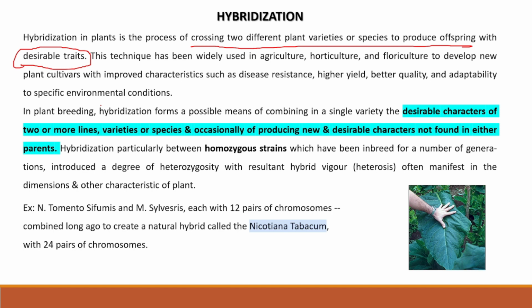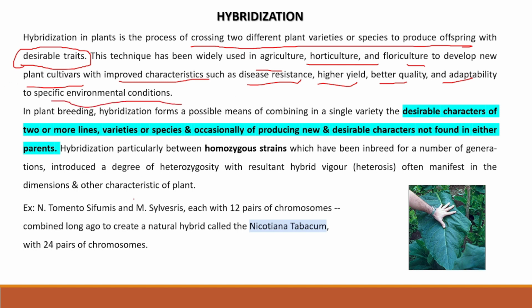To get desirable traits, desirable quality plants, we need to cross two different species with two different qualities to get both qualities in one plant. That is hybridization. Yes, this technique has been widely used in agriculture, horticulture and floriculture, because everything involves plants, to develop new cultivars with improved characters such as disease resistance, high yield, better quality, and adaptability to specific environmental conditions.